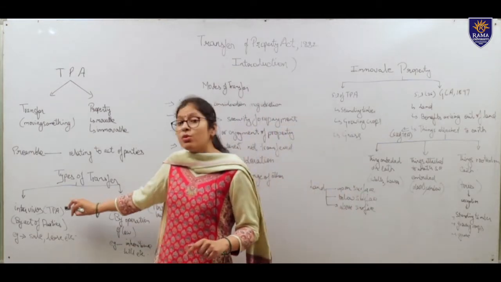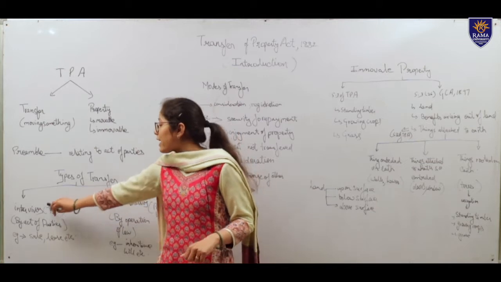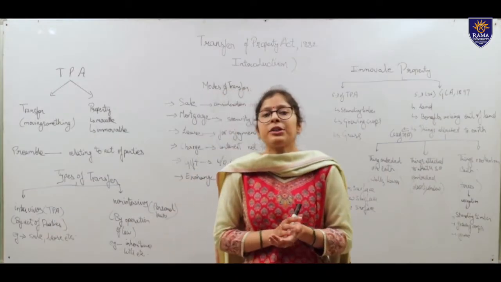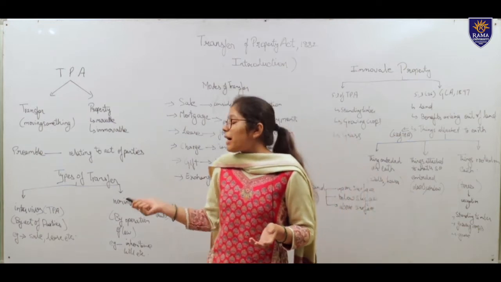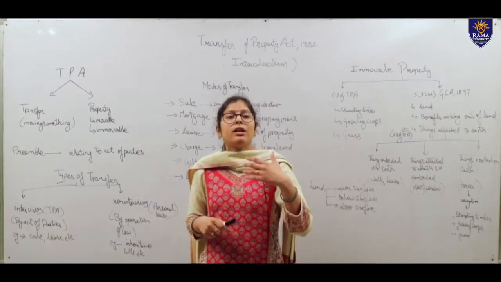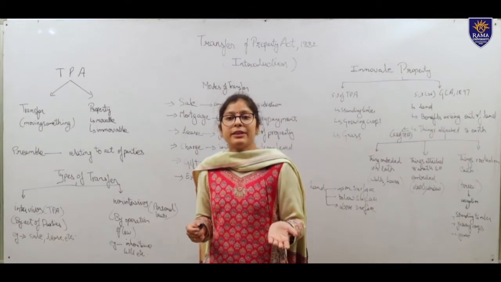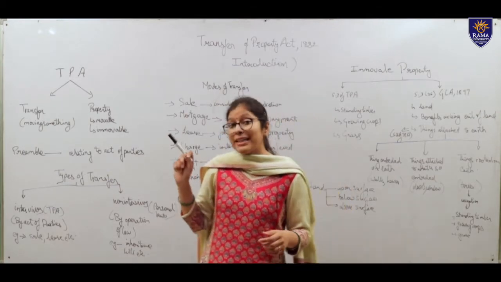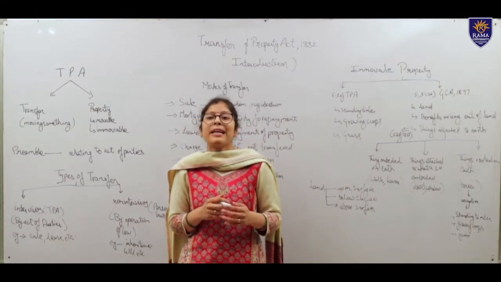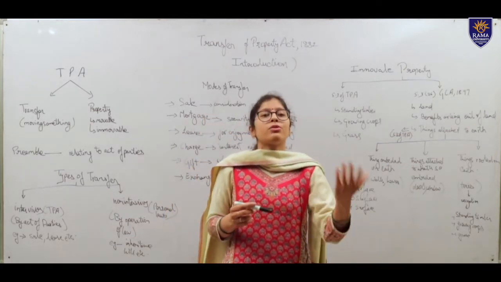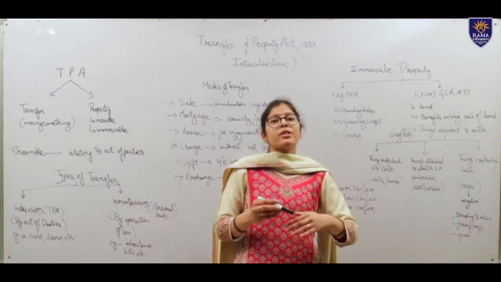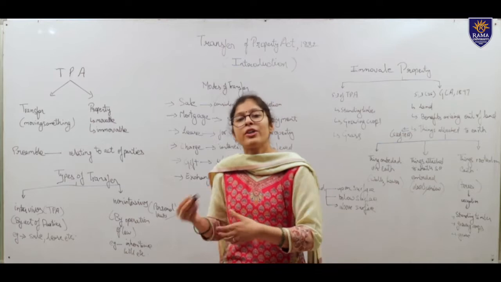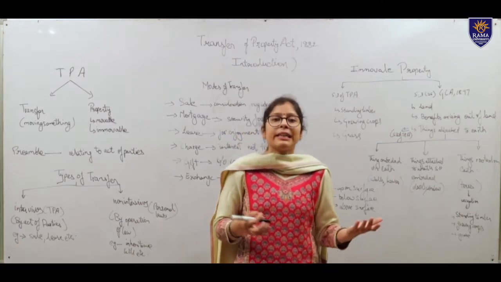While there was no other law governing the transfer by Act of Parties, the courts used to resolve the issues related to it by applying the principles of equity, justice and good conscience. But at that time, courts were headed by English judges, so they used to apply the principles on the basis of their interpretation, and those interpretations were sometimes contradictory to the conditions prevailing in India.